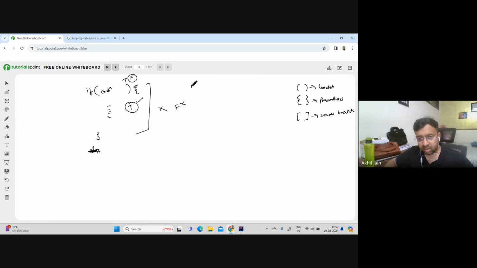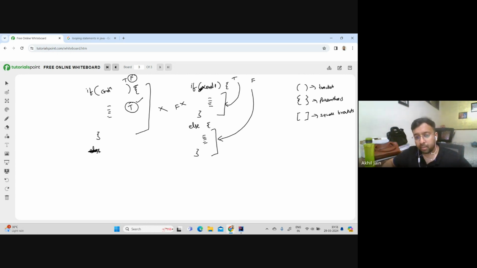The other variant is that if we wanted to have one condition, let's say condition one. If this turned out to be true, then run this piece of code. If this condition did not turn out to be true, then I want to do something else. So in that case, you should use an else statement. Again, open up the parenthesis, whatever you want to do, type here, and then close this. So what is happening here is, if this condition turned out to be true, then this piece of code will be running. But if it turned out to be false, then this piece of code will be running.